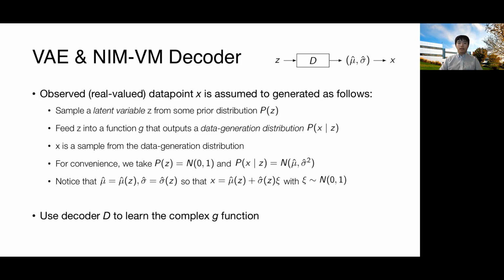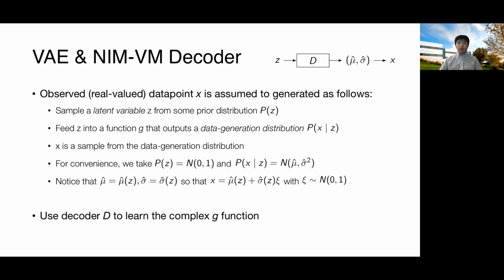Then we feed the Z into a function G that outputs a data generation distribution. X is then sampled from this data generation distribution. For convenience, we will use standard normal as our prior and normal distribution with mu hat and sigma hat as our data generation distribution. Notice that both mu hat and sigma hat are functions of Z. So although they are individually normal, they can collectively look like the target distribution.